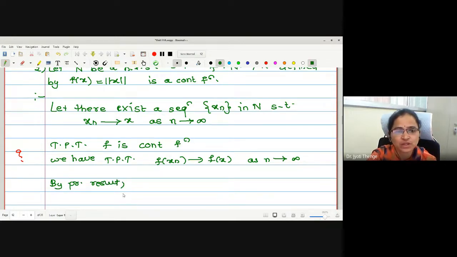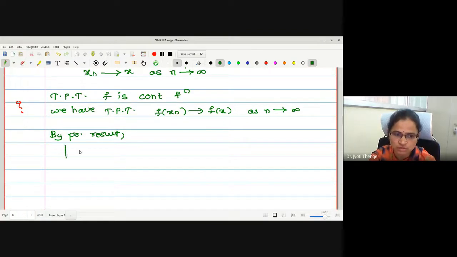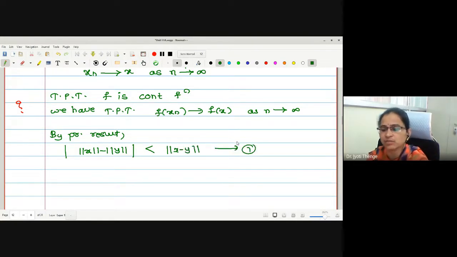Think on this. Now by the previous result, modulus of norm x − norm y is less than or equal to norm of x − y. Let me call it statement number 1.